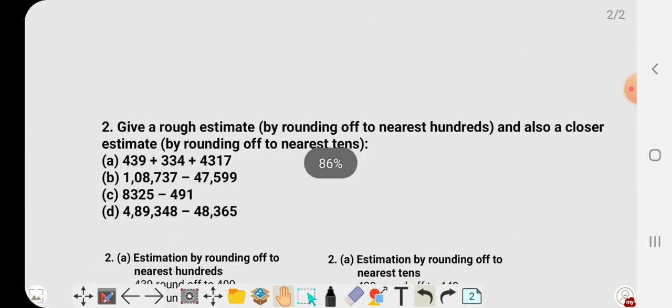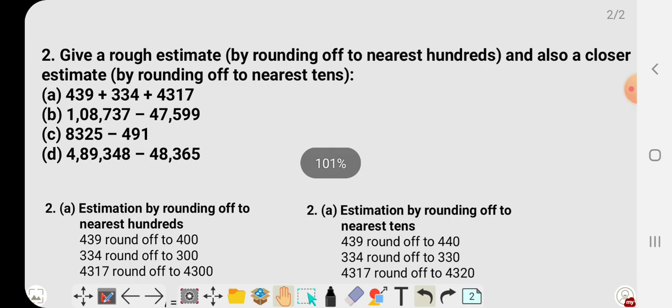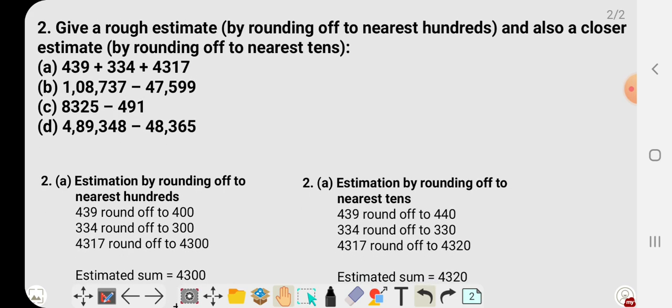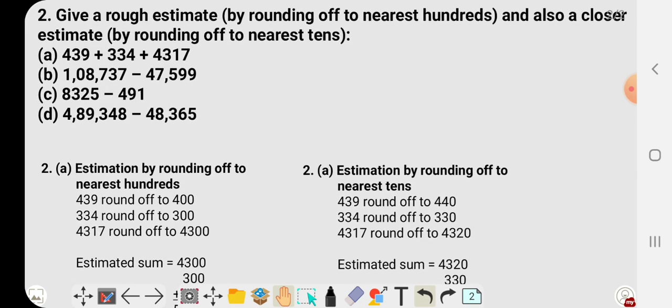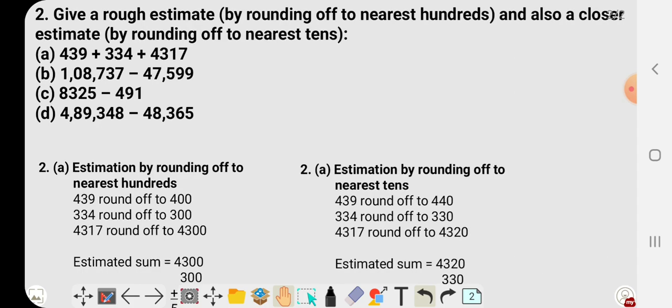Now second question is, give a rough estimate by rounding off to the nearest hundred, and also a closer estimate by rounding off to the nearest tens. Means you have to do a question in two ways. Once you have to take the estimation to the nearest hundred, and the second time the same question you have to do by rounding off to the nearest tens. So see the first question, 439 plus 334 plus 4317. So 439, if I take rounding off to the nearest 100, what do I get?